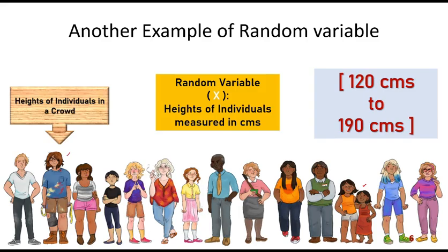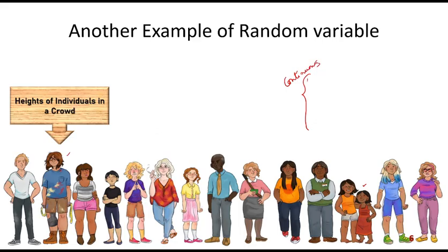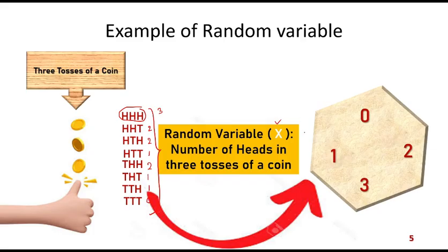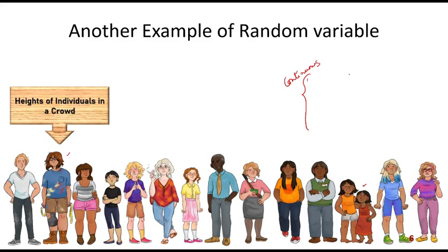That means it takes any value within a particular range from 120 centimeters to 190 centimeters. So such random variables which can take any value within a particular range are called continuous random variables. And the previous example, where the random variable takes some fixed discrete integral values, these are called a discrete random variable. So we have discrete random variable and continuous random variable.